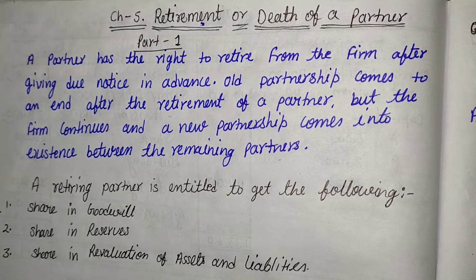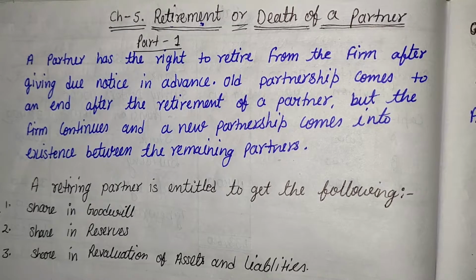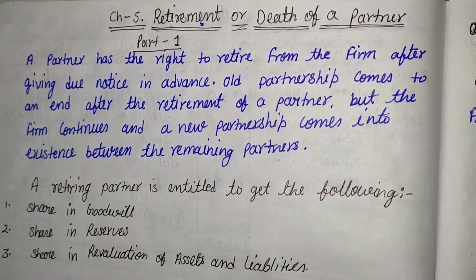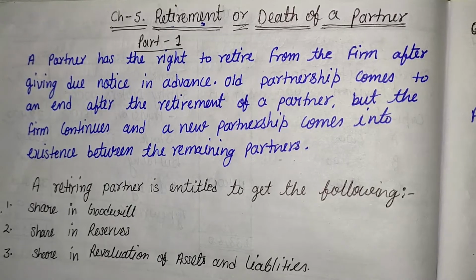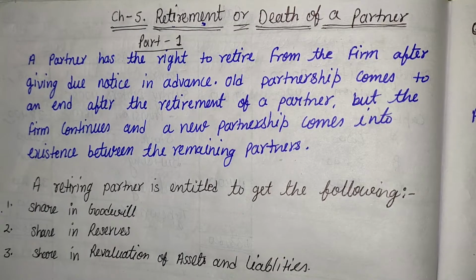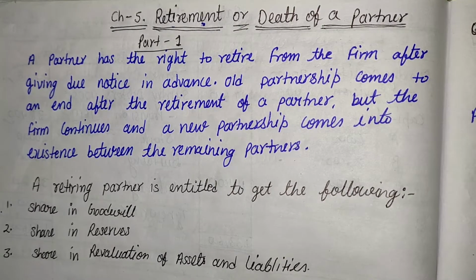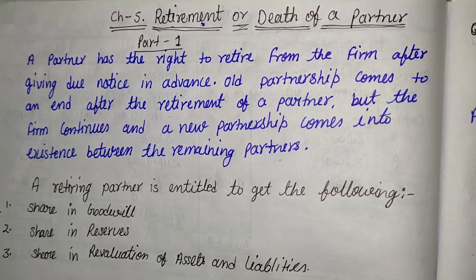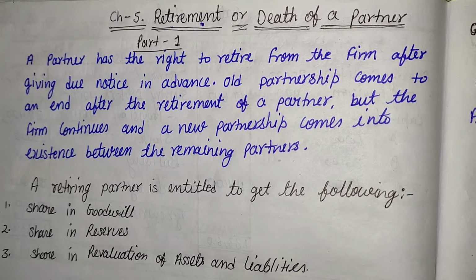Any partner has the right to retire from the firm by giving a notice. But at that time, an important point is that the partnership comes to an end. It means at the time of retirement the old partnership comes to an end and the new partnership begins. That is called retirement or adjustment of the retirement.